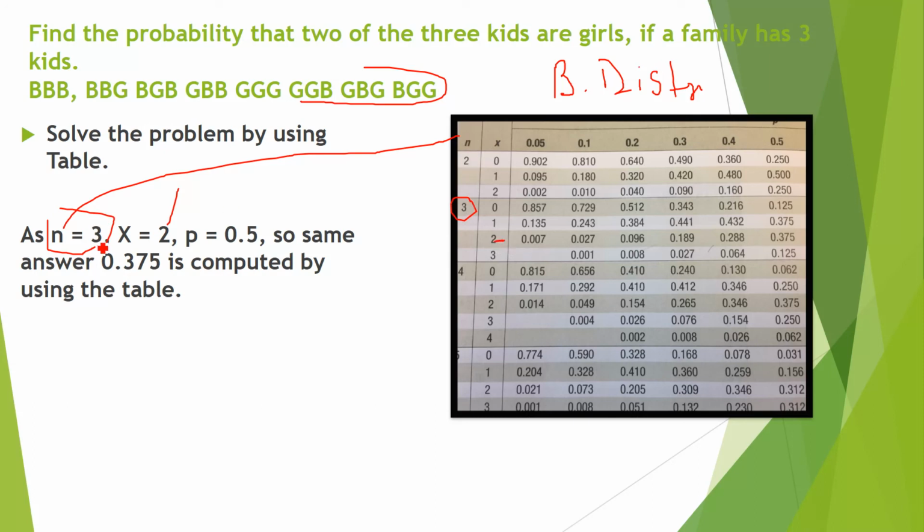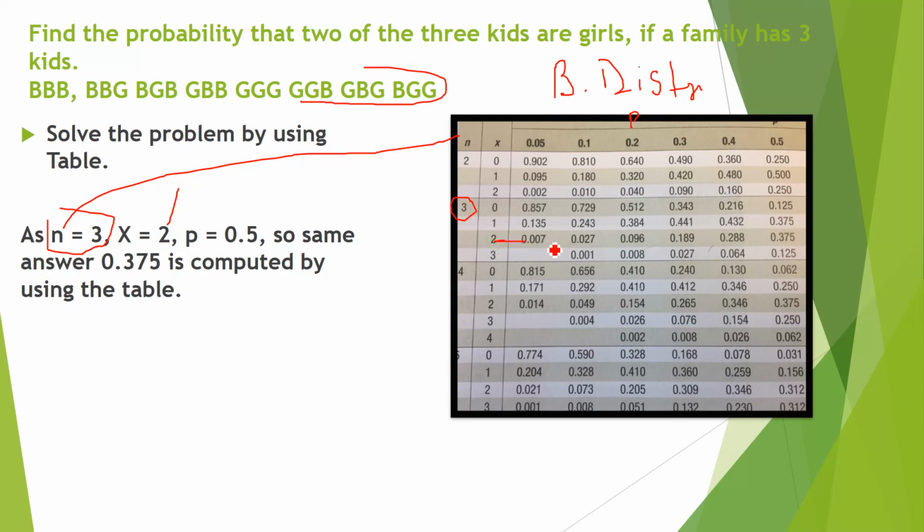The first column represents the total number of trials. The second column represents the success. And then the probability is 0.5. This one is the probability. So where is 0.5? This one. And in the 3 trials, you have to see 2, right?